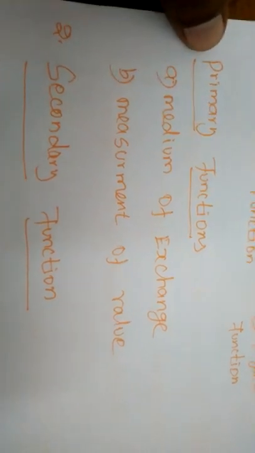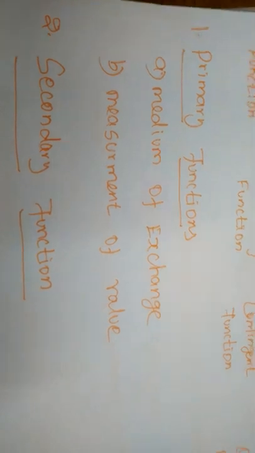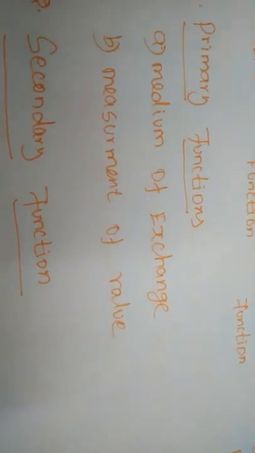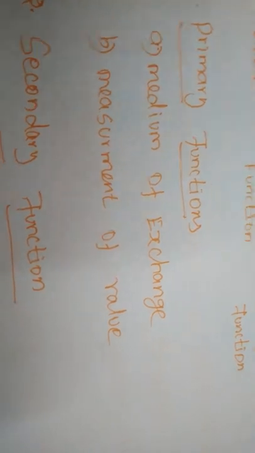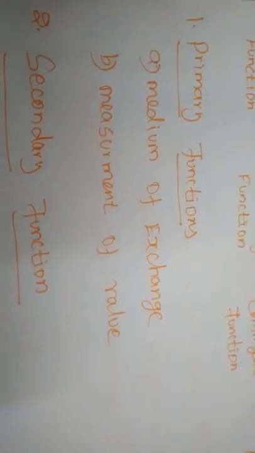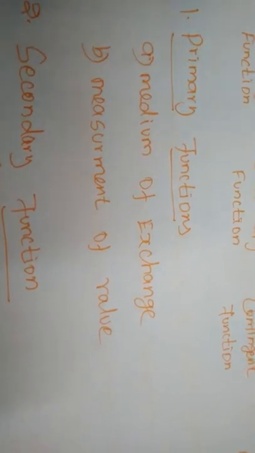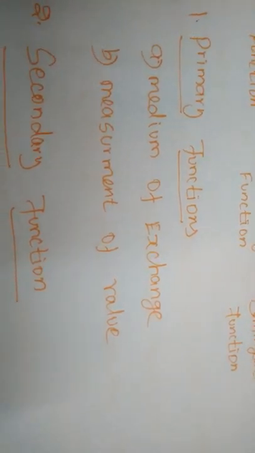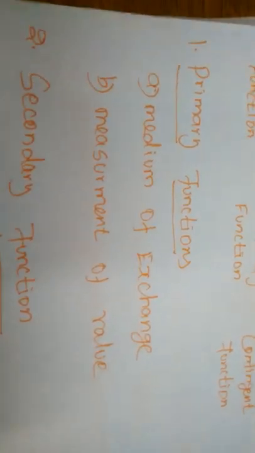But in the barter system, this was not possible. Even if the buyer and the seller wanted to exchange goods and commodities, they could get only other goods as the medium of exchange. But after the invention of money, some gain was achieved. That gain is that money acts as a medium of exchange.